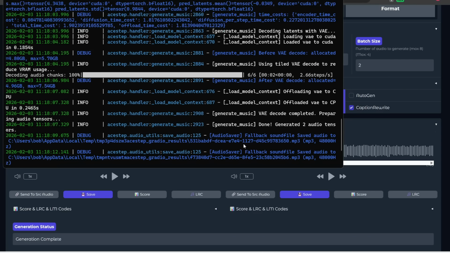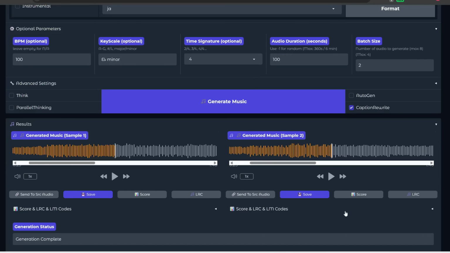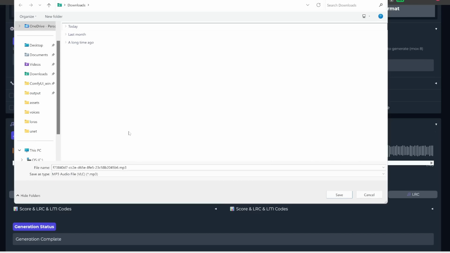Now, by default, these are not saved. Notice that here it's only saved to a temporary folder. So to save it, you'll need to click on the save button where you can save it somewhere else.